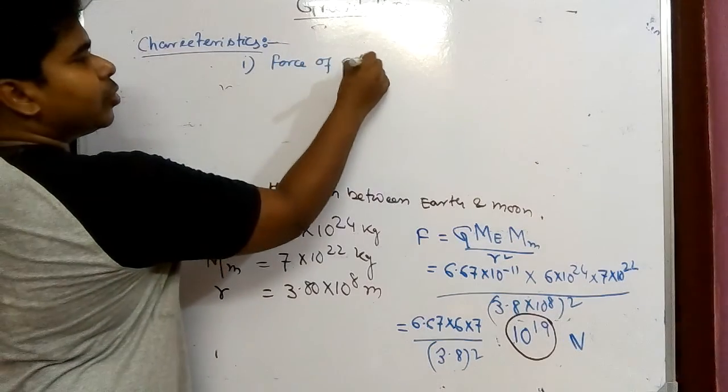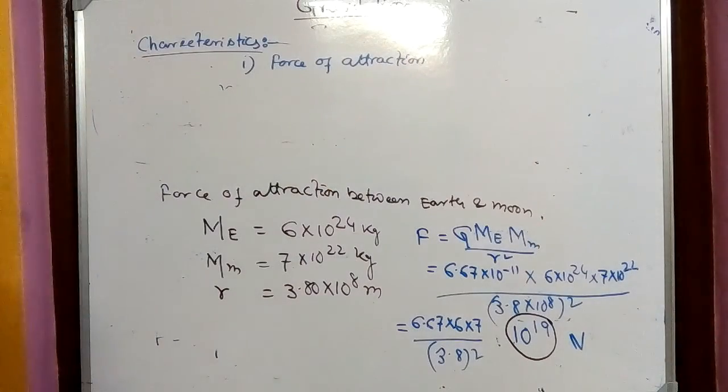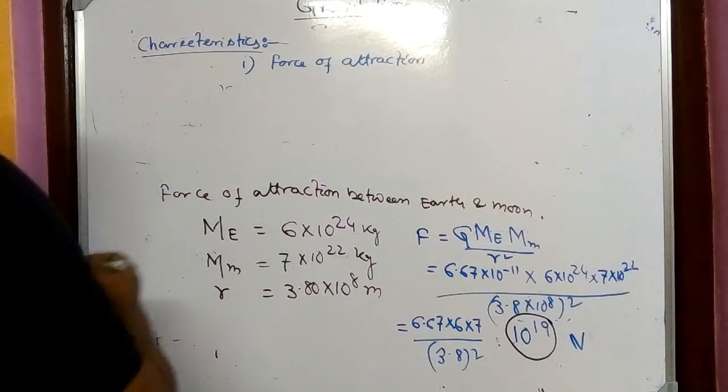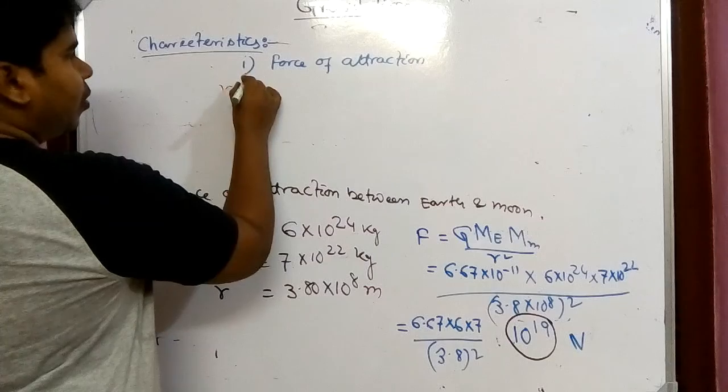Here there is no chance of repulsion. It only depends on the masses of the bodies along with the distance between them, and the force is solely an attraction force.